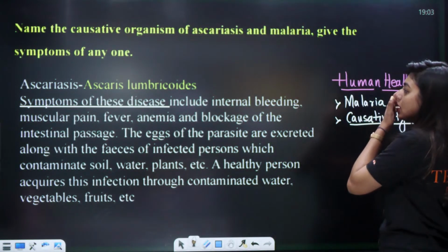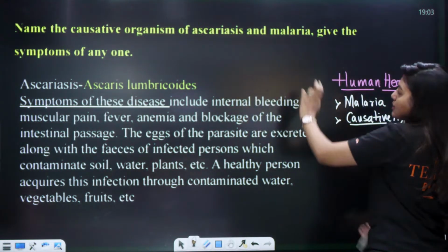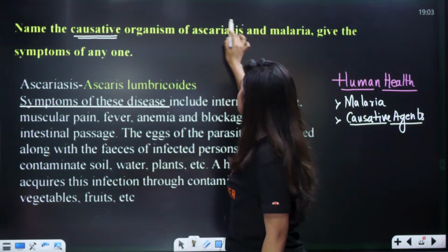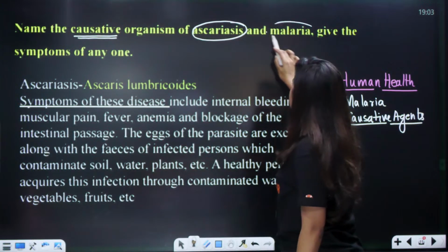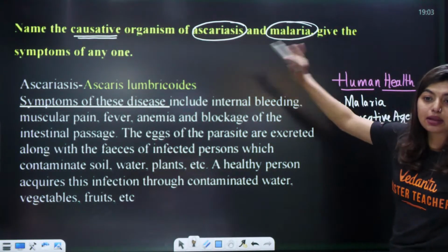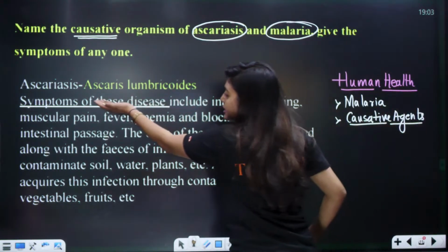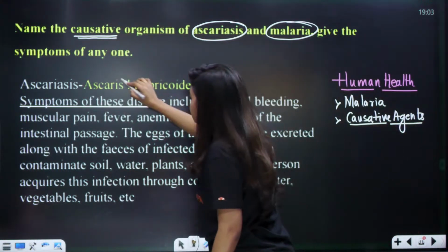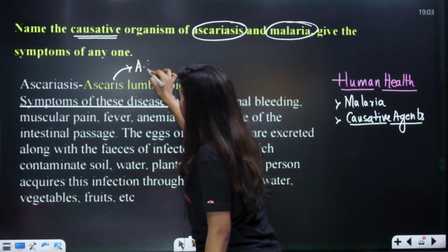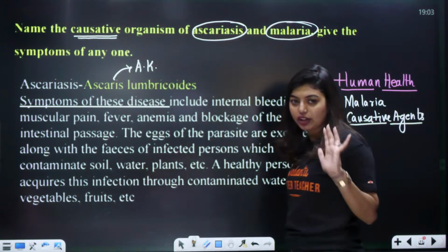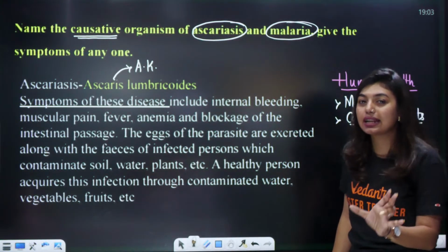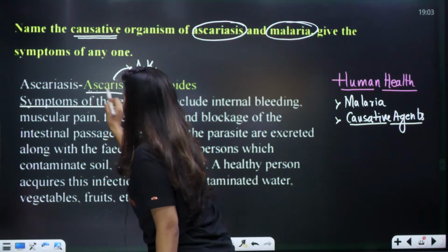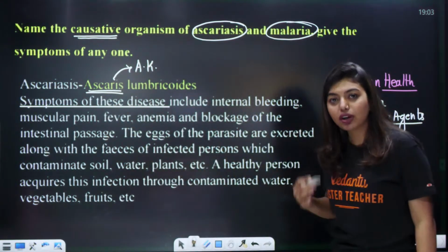Okay, see here. Name the causative organisms. Causative organism means who is causing the disease. Causative organism of ascariasis and malaria, and give symptoms of it. Look here. Ascariasis is caused by Ascaris lumbricoides. Now this Ascaris you have studied in your animal kingdom chapter in 11th. You might have forgotten, but just remember the word Ascaris lumbricoides. In your NCERT only Ascaris is given, so you can remember this. If you can remember lumbricoides, well and good.